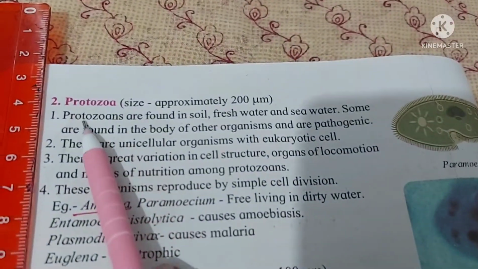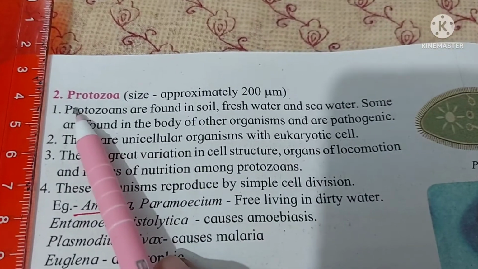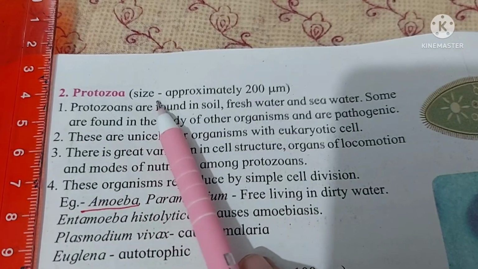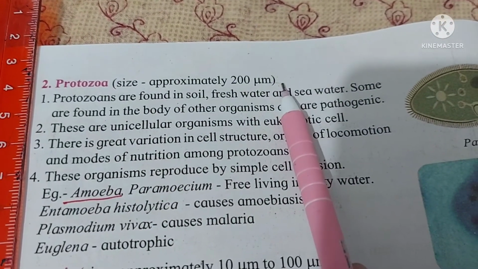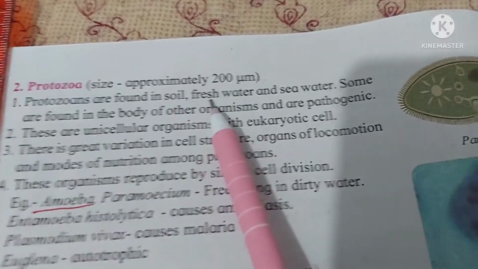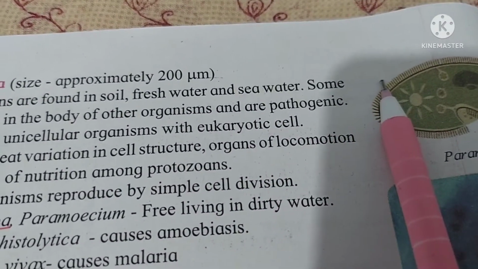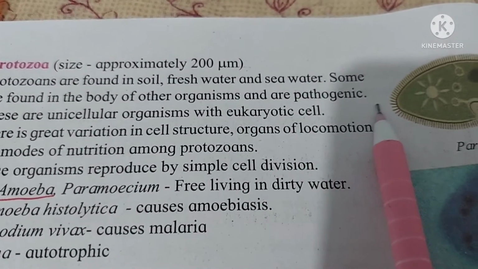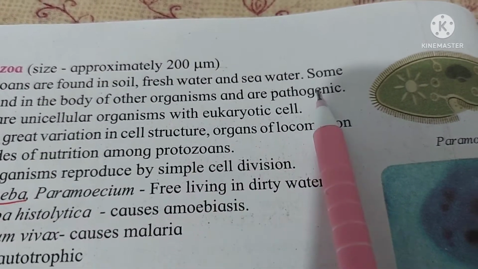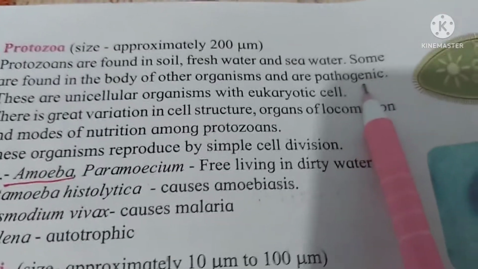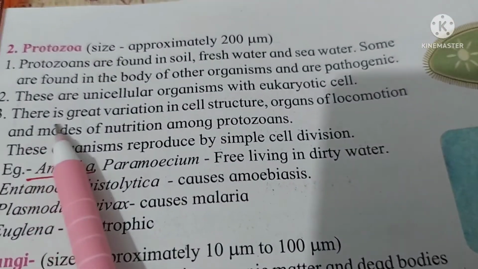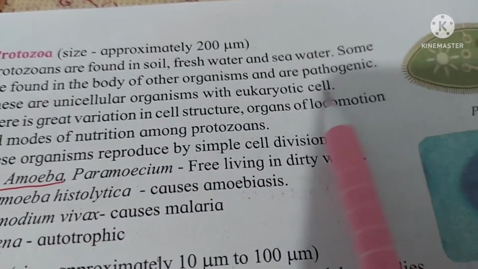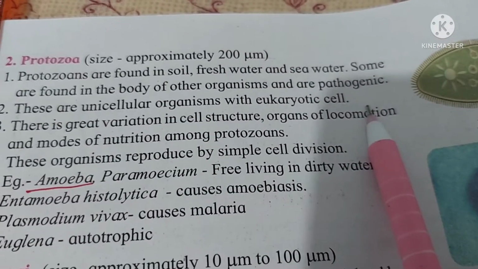Now we are going to go ahead with the next page, that is, in the microorganisms, the second type, that is protozoa. Size is approximately 200 μm. Protozoans are found in the soil, fresh water and sea water. Some are found in the body of other organisms and are pathogens. When they are found in the body of other organisms, they are called pathogenic because they are producing diseases. These are unicellular, meaning made up of a single cell, with a eukaryotic cell. The cell is well developed, having all the cell organelles.